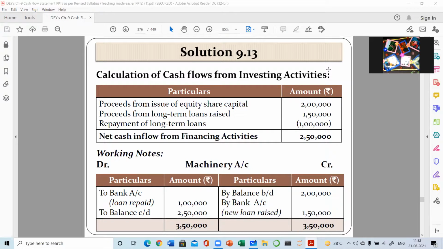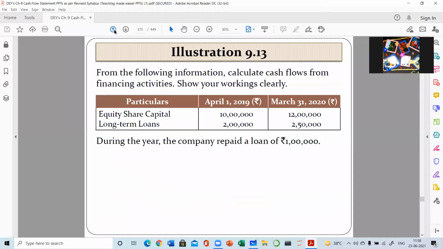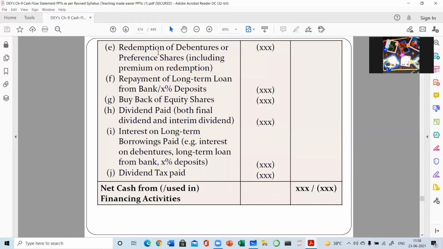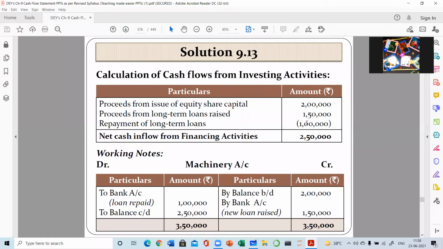Yes, in the question, the long-term loans were raised by 50,000, but in the solution, it is written 1,50,000. So it may be a calculation mistake in the book also. You have to just rely on the question, not on the answer. There may be some printing or writing mistakes. So it is increased by 50,000, very much correct, as in the question it is given 50,000. So you are going to write 50,000 here.